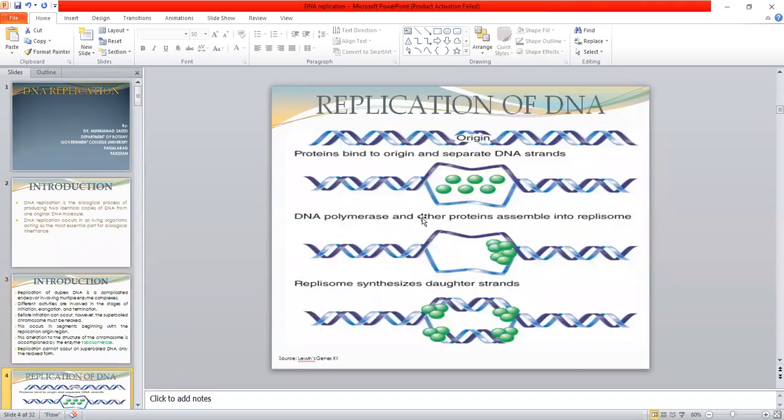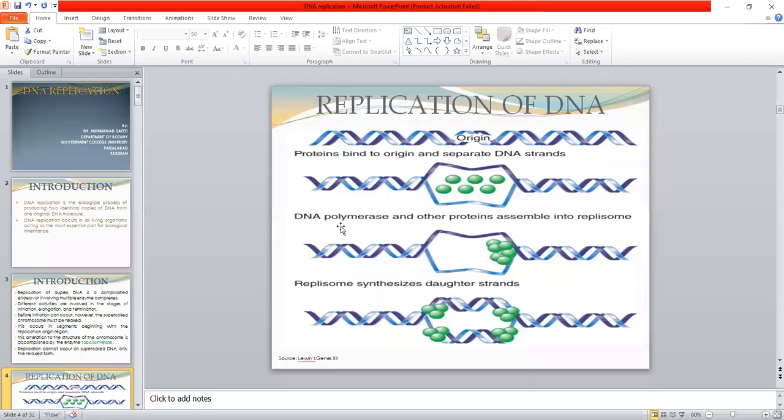So this figure depicts the total process of replication very precisely. This is the DNA molecule, and here is the origin. At the origin, the proteins bind to the origin and separate the DNA strands. At the origin, different proteins bind and separate the DNA duplex. And now the DNA duplex here is in the single-stranded form.